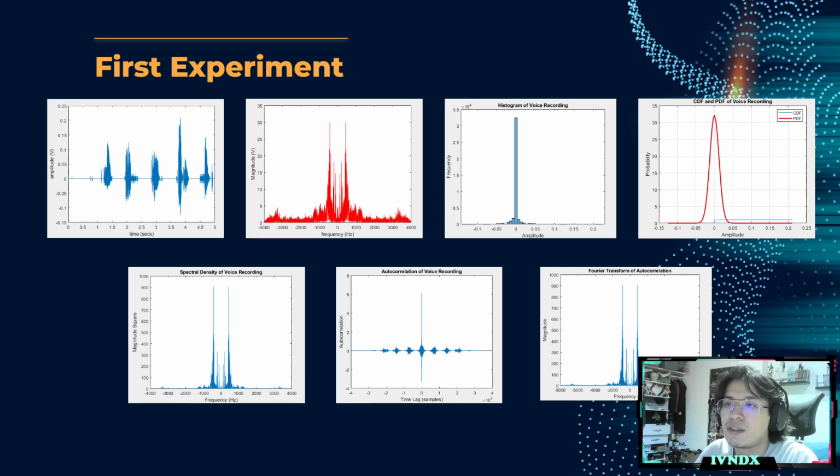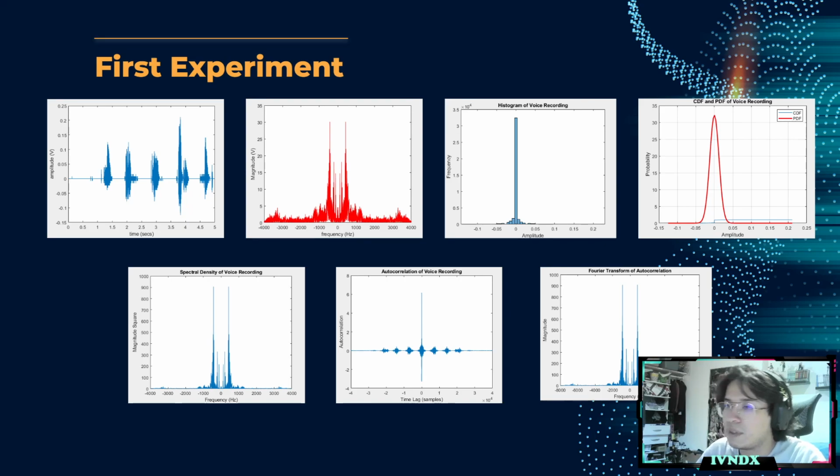Here we can see that the waveform is quite defined, and you can see when there's something being said and when it's not. The frequency shows the different levels and where the magnitude is. Also in the histogram, you can see where the highest point is. As for the Fourier transform, you can see a clearly defined pattern that's very similar to the frequency and to the spectral density.